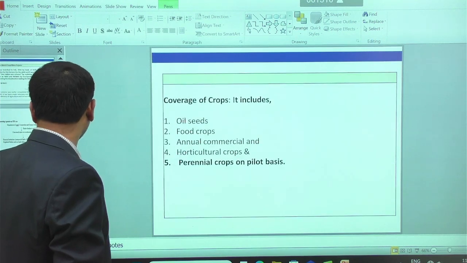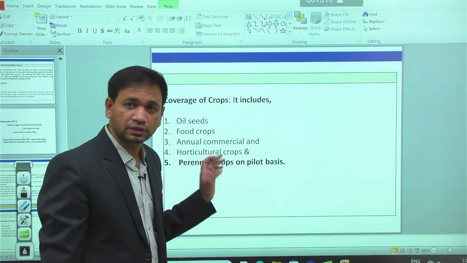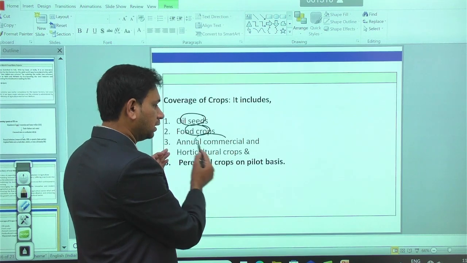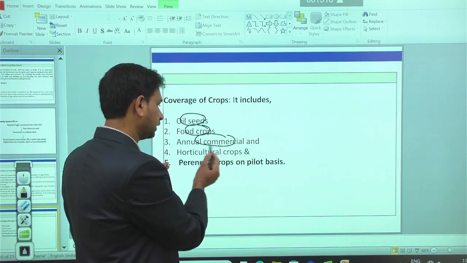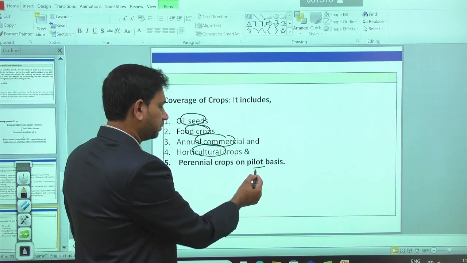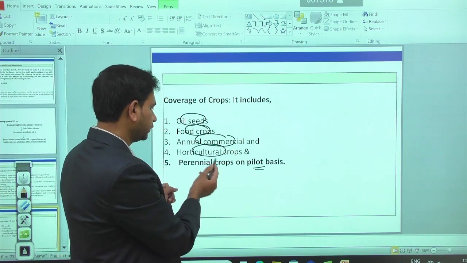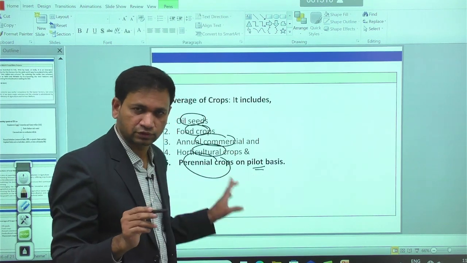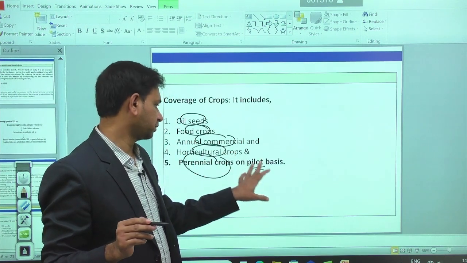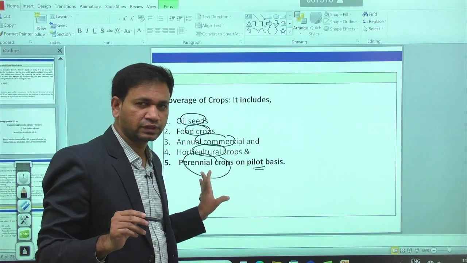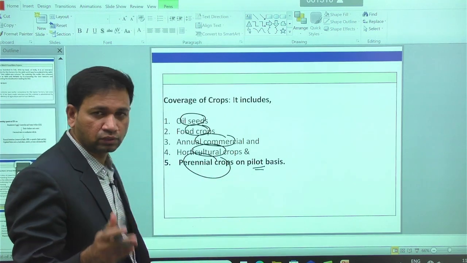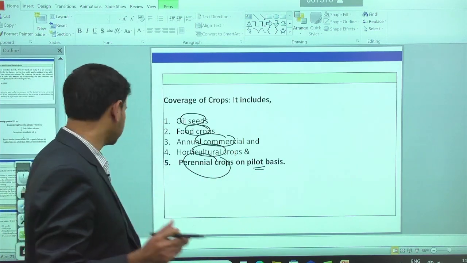So here in the puzzle we imagine, these are the crops covered. Some are oil seeds, some are food crops, some are annual commercial crops, some are horticulture crops. And presently we are doing a pilot, experimental basis, on the perennial crops. So you have to remember, the first 1 to 4 already have coverage, but presently we are doing it on an experimental basis for the perennial crops. Perennial matlab, for example coconut, arecanut, or perennial crops in general.